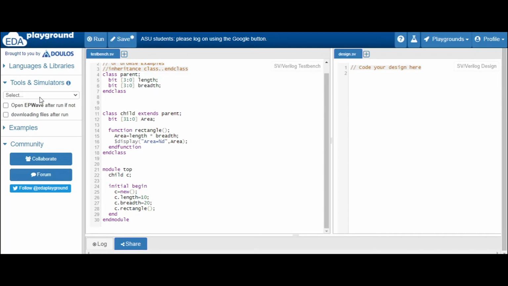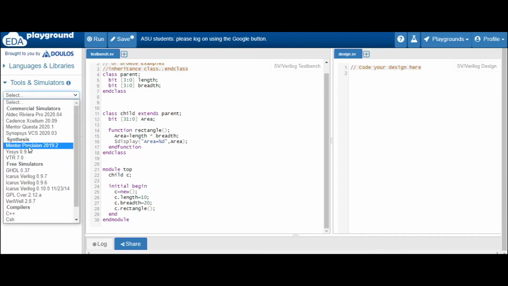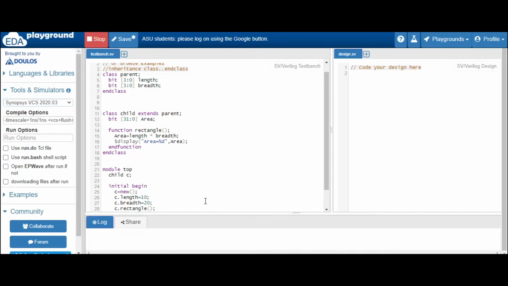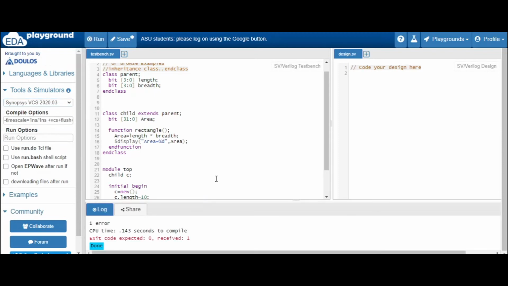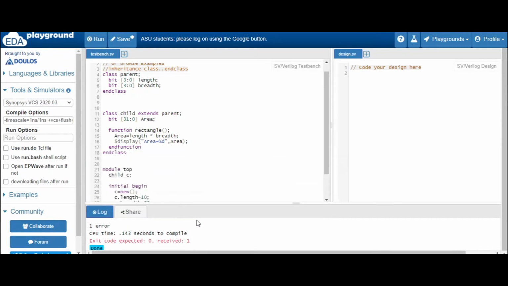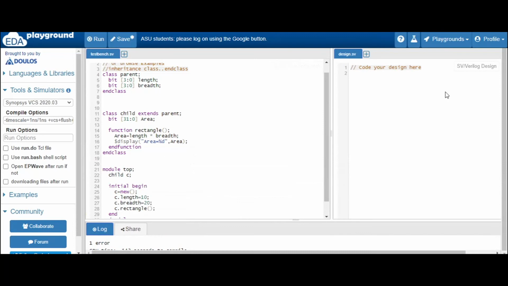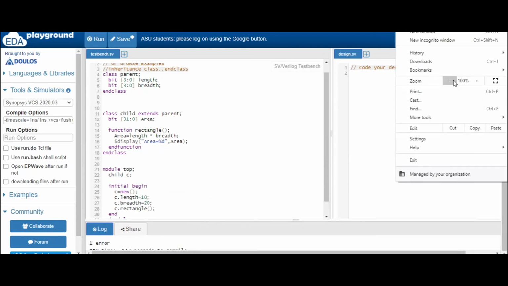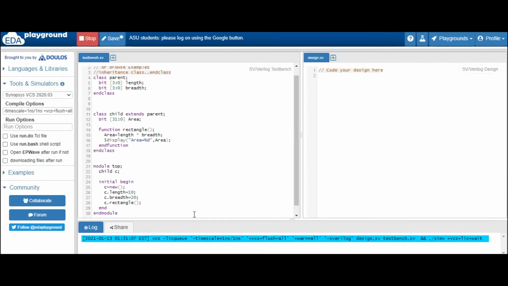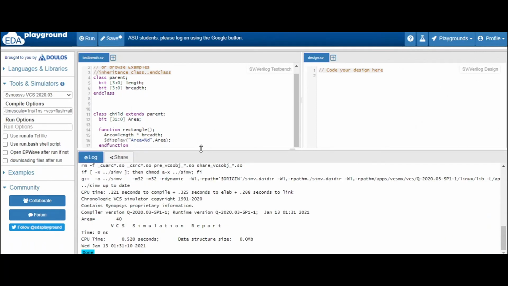Let's select the simulator, okay, let's select Synopsys VCS. Let's run this. Okay, we are getting one error, child C. Okay, we have missed a semicolon here. That's why this is happening. Okay, we are getting area as 40.